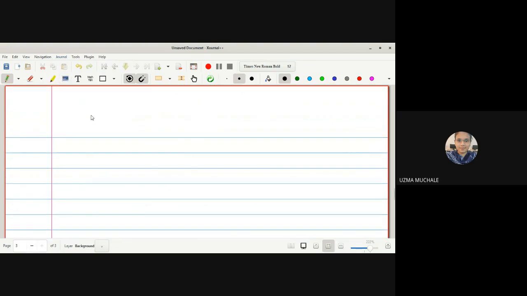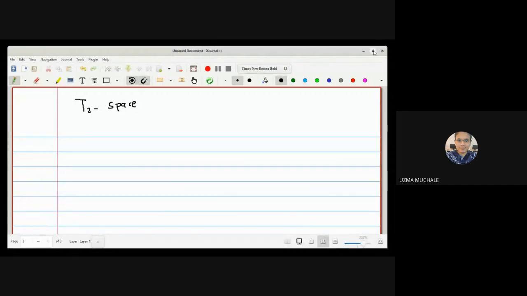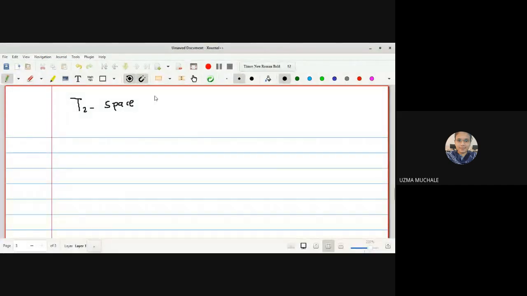Okay, now let me go to the next space. We are going to study the next space, that is the T2 space, or we can call it a Hausdorff space. Here I will write down the statement: every T2 is a T1 space, every T1 is a T0 space, every T0 is a T space.